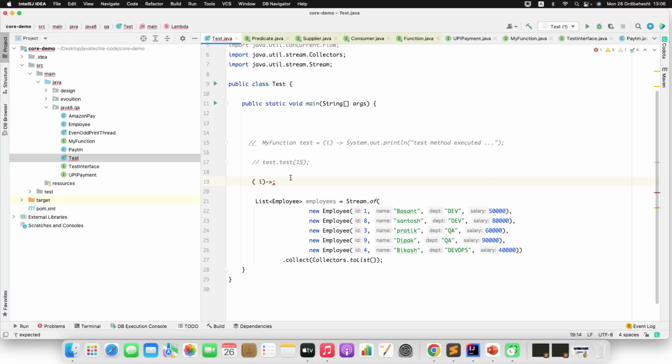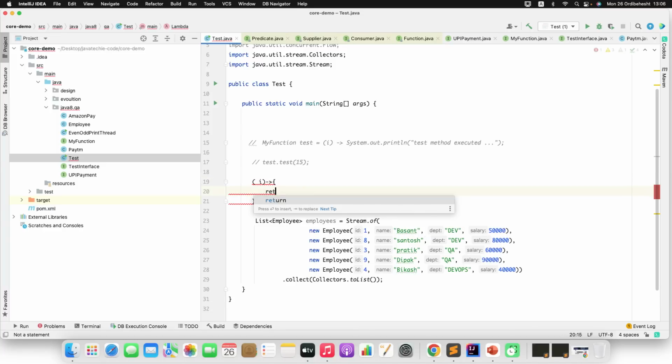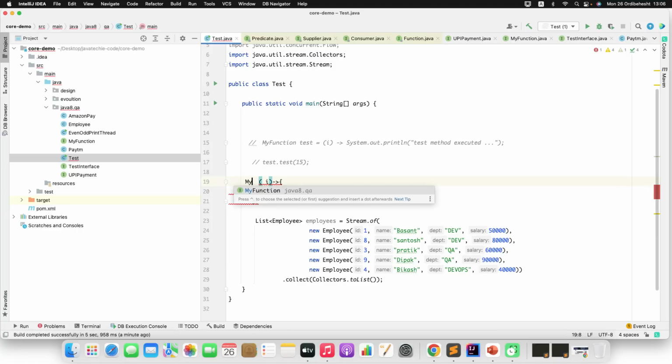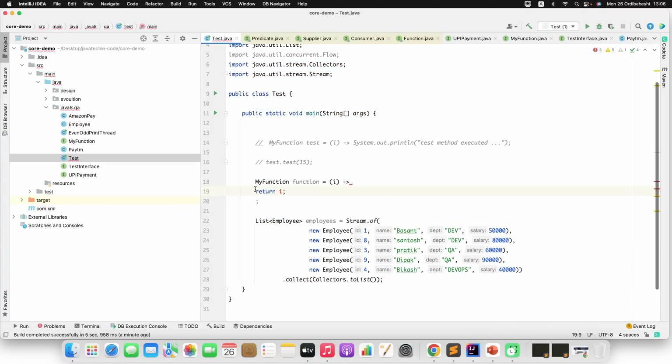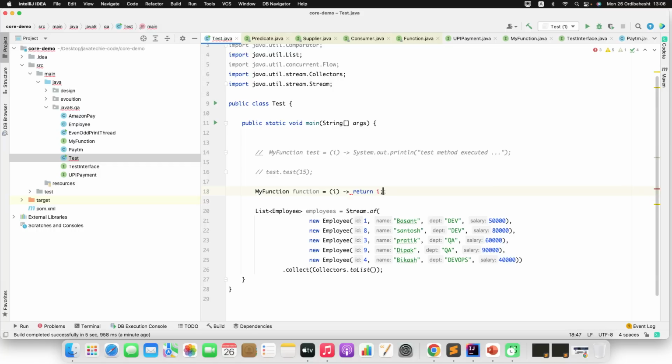Since this has a return statement, you can do something like this, return i. I need to define it to the interface, my function, something like that. I could do it like this, but since you have only one statement, you don't need to define the curly bracket. You can remove it. Again, since you have only one statement, you can remove this return statement as well.